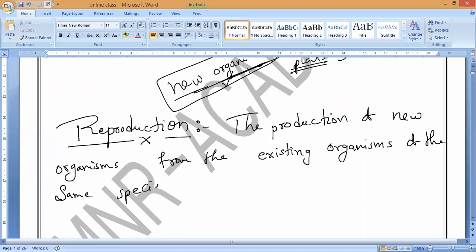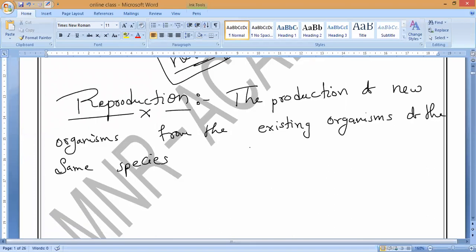Is it possible to produce different species from the same species? No, sir. That's what I'm saying. Sir produces sir only. But a horse and a donkey will have a child, no? Yes, sir. That is crossing. That we will study. That is another kind of reproduction. That is crossbreeding, we can say hybridization. Hybrids, we will study that.